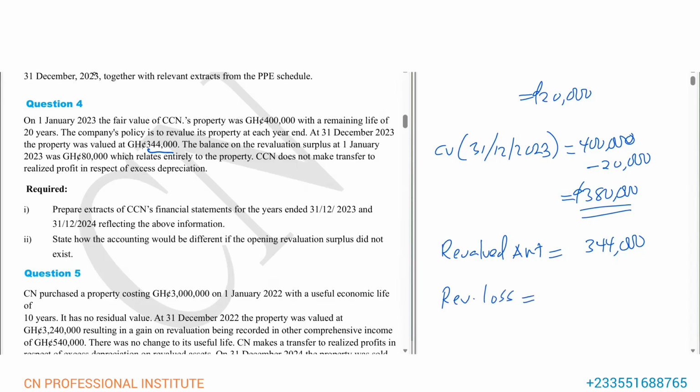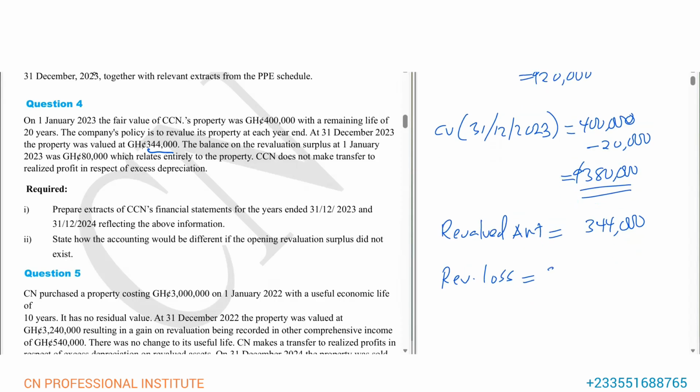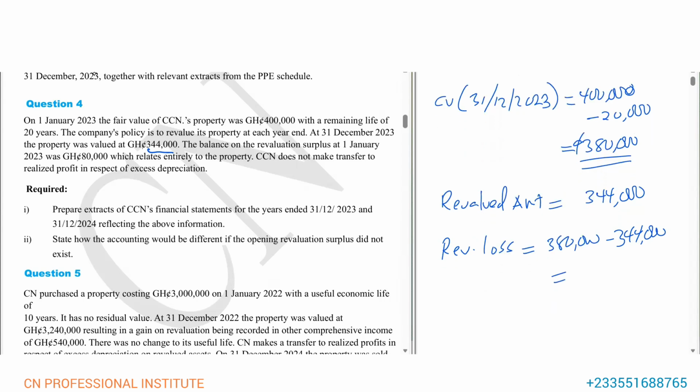The current value is more than the revalued amount, or the revalued amount is less than the current value. So there's a revaluation loss, which is 380,000 minus 340,000. And this gives us 40,000. So 40,000 is the revaluation loss.